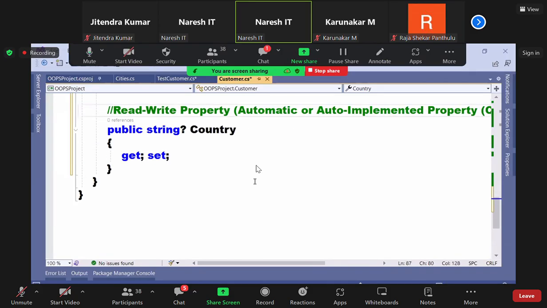Did you understand me? What is that? Automatic or auto-implemented property, introduced in C Sharp 3.2.